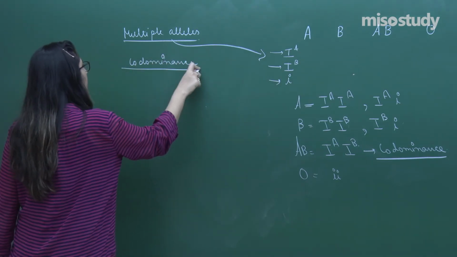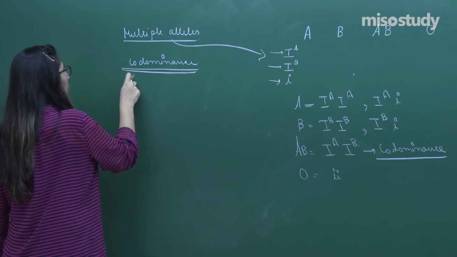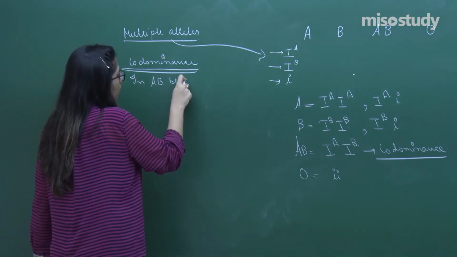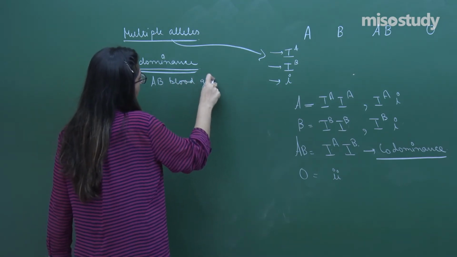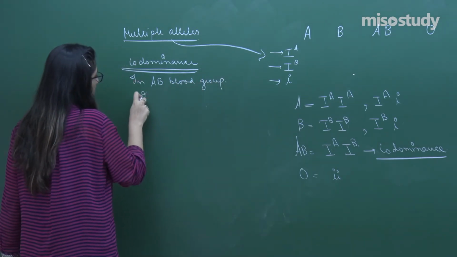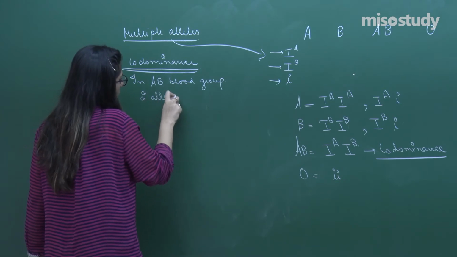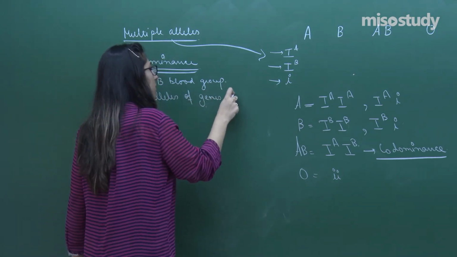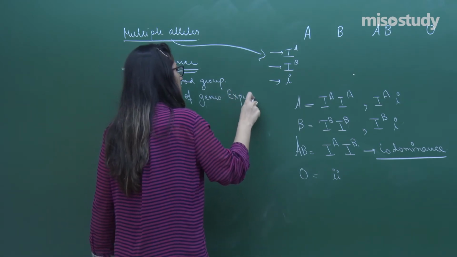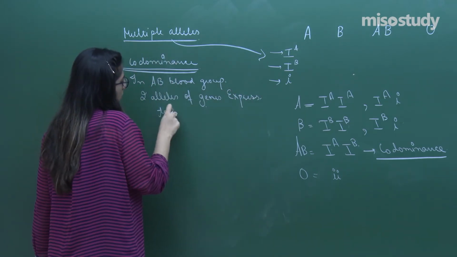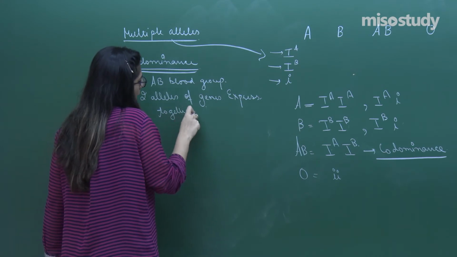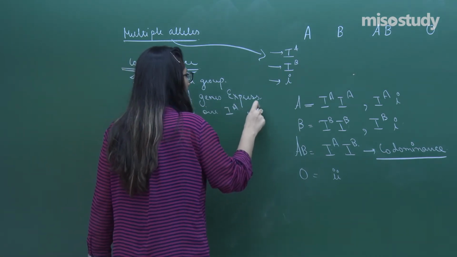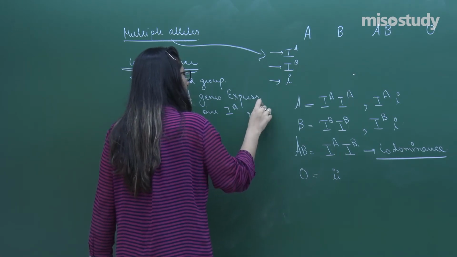That is, in the AB blood group, two alleles of the gene express together, one IA and another IB.